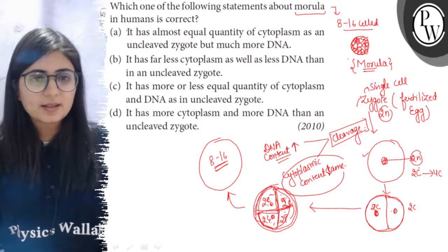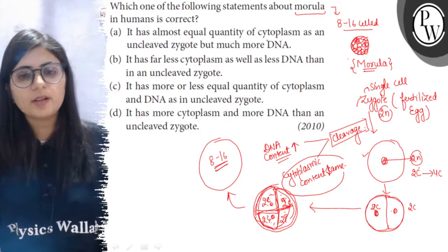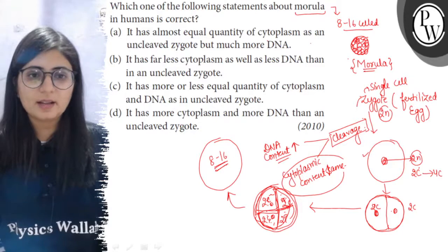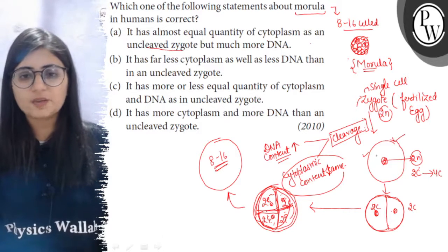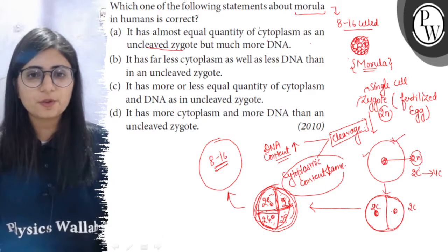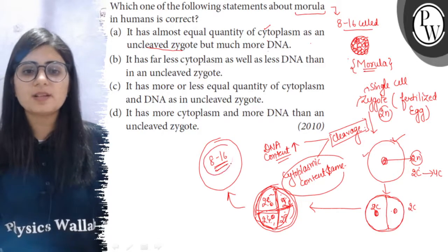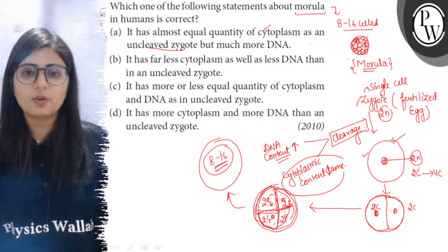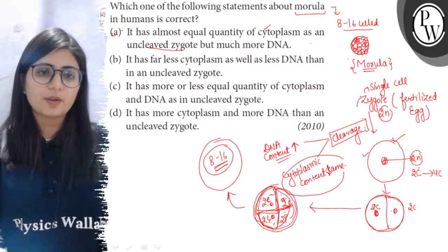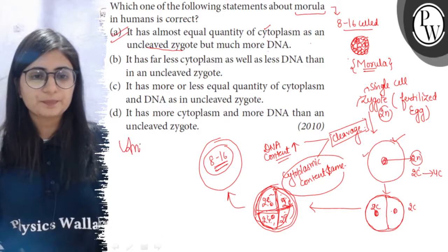So the right answer is that it has almost equal quantity of cytoplasm as an uncleaved zygote. This is the uncleaved zygote, it has the same amount of cytoplasm, so that is right, but much more DNA because it has more cells, and each cell has DNA. So if we sum these up, there will be more DNA content. So the right answer is option A.